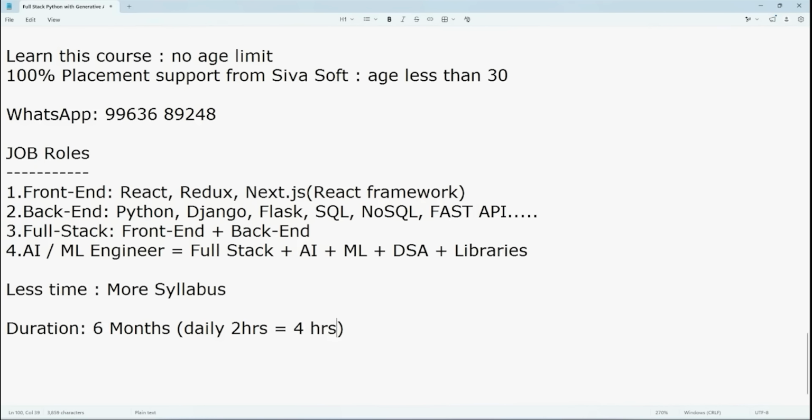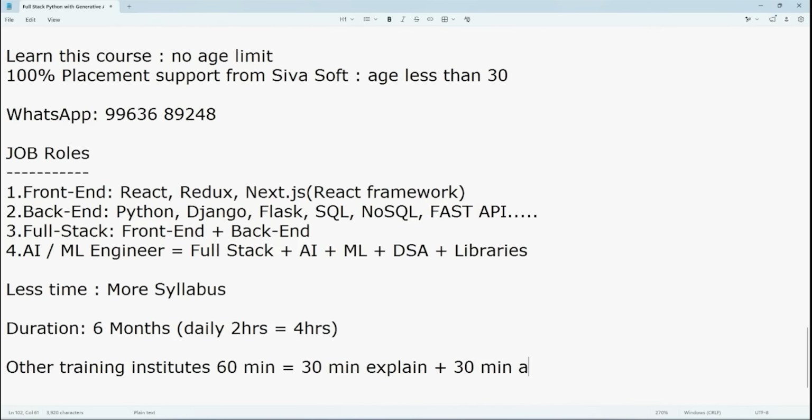Okay, so how? Observe carefully. In the case of other training institutes, I am comparing with a 60 minute class. Some institutes 90 minutes, some 60 minutes, whatever, it doesn't matter, I just want to compare. In other training institutes, they explain for 30 minutes. For the remaining 30 minutes, as a student, you need to write notes and programs. In this case, half of the time is wasted.